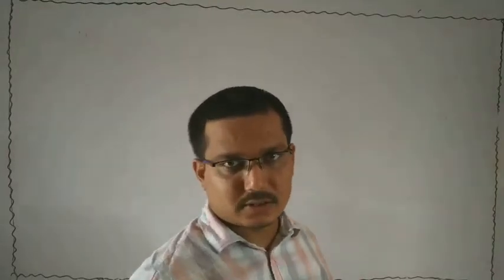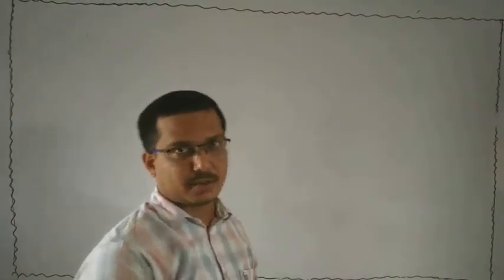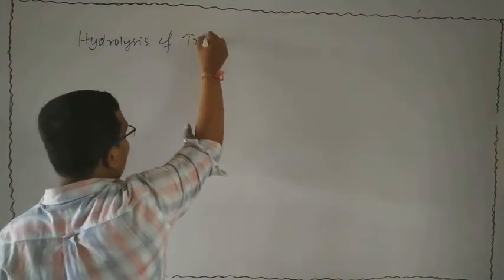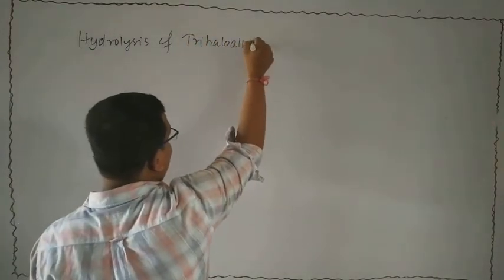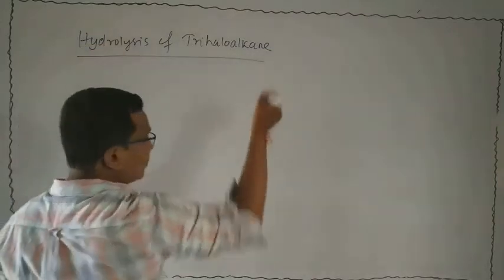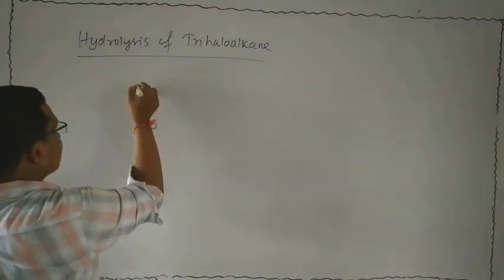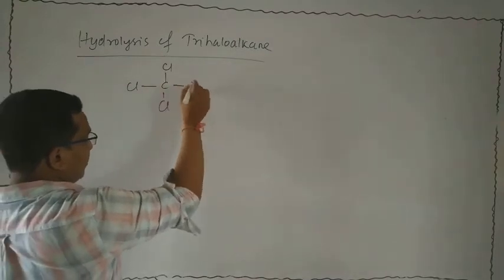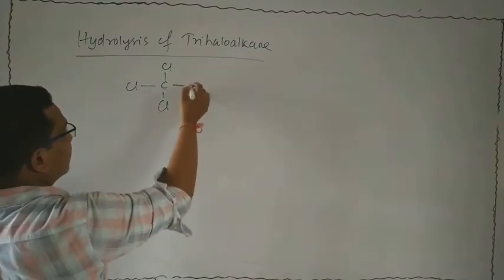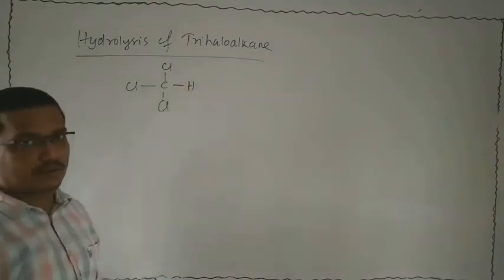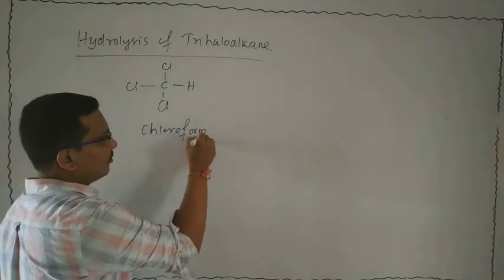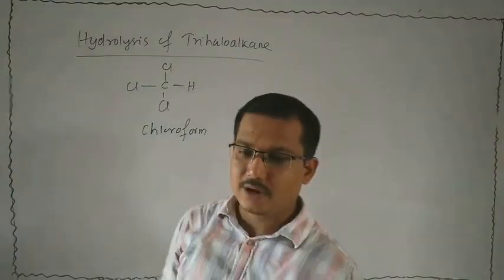Now I will discuss another method of preparation of carboxylic acid, that is hydrolysis of trihaloalkane. Suppose we take an example, Cl bond Cl, a trihaloalkane, that is chloroform. The name of this compound is chloroform. It is subjected to hydrolysis.